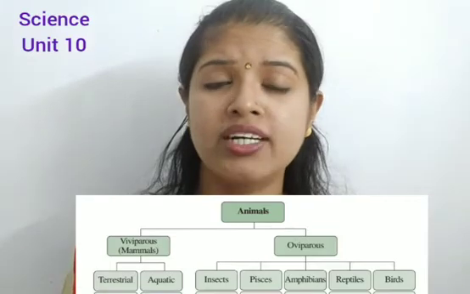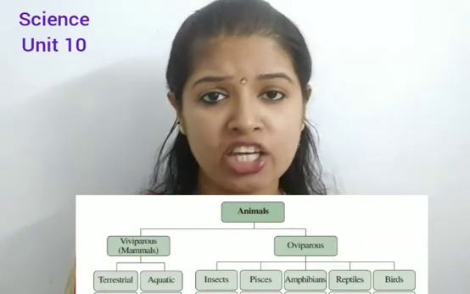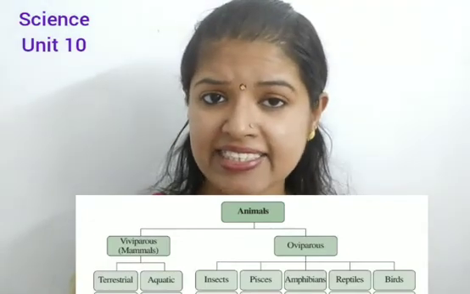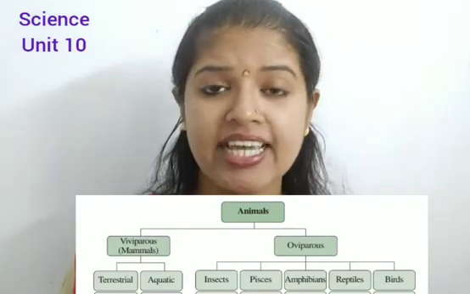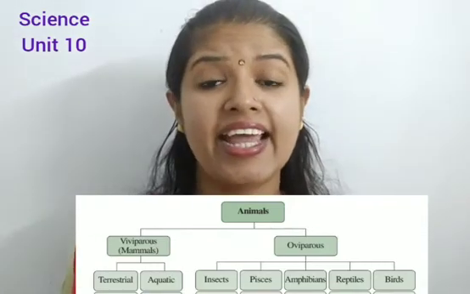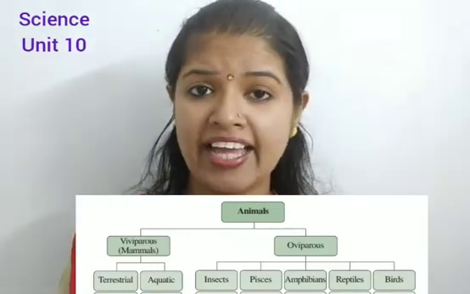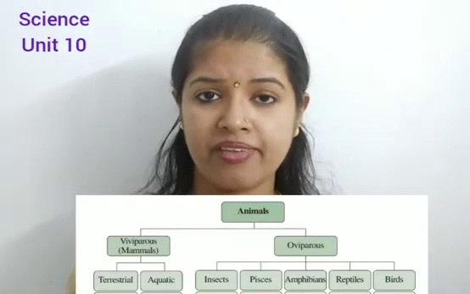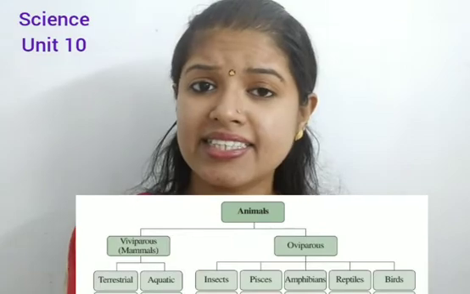Oviparous, as I told earlier, is divided into many groups, that is egg-laying insects, egg-laying fishes, egg-laying reptiles, amphibians, and egg-laying birds like hen, cuckoo, crow, myna, etc. And there are certain animals, you know that science is a wonder. It creates a lot of wonders.